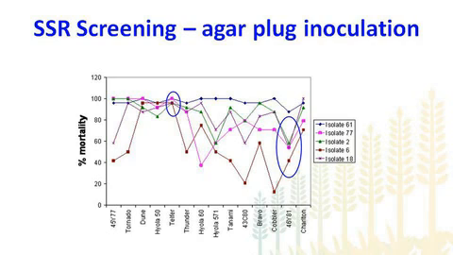But still we are not really convinced at this stage, because this work was done under controlled environment conditions, and we really need to develop a technique where we can actually evaluate these varieties under field conditions, and we get a consistent response. Either we screen in the glasshouse, controlled conditions, or we screen the varieties in the field conditions. So we are working on that, and hopefully we will get there one day.